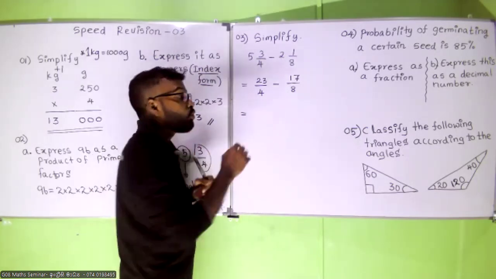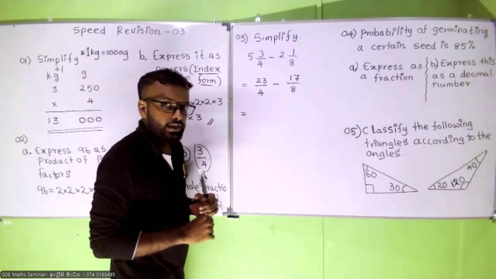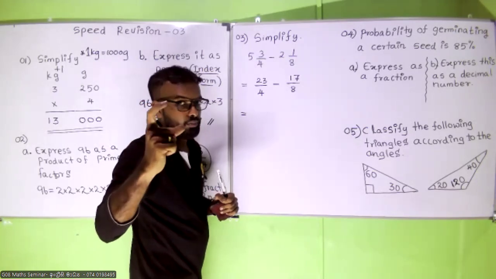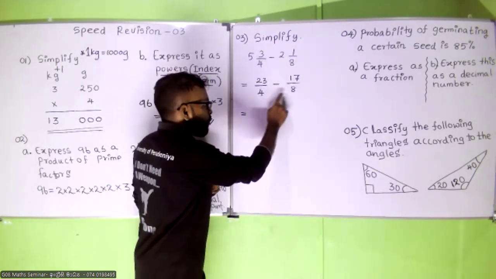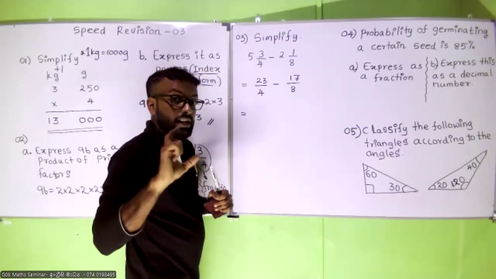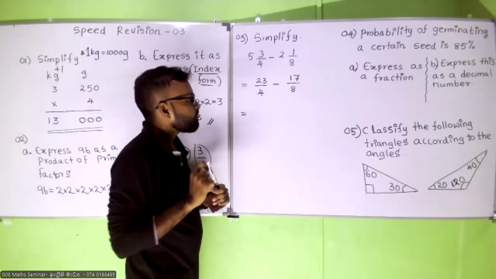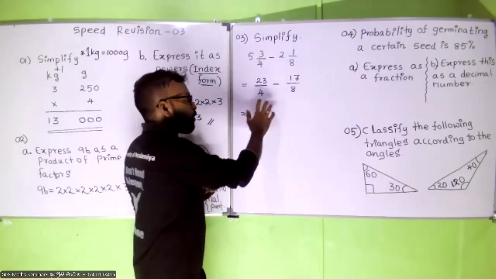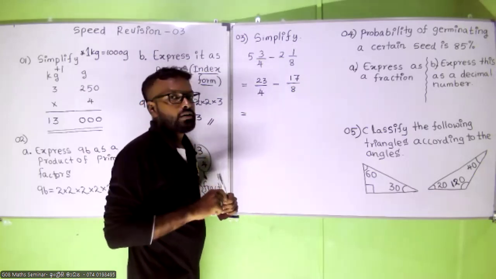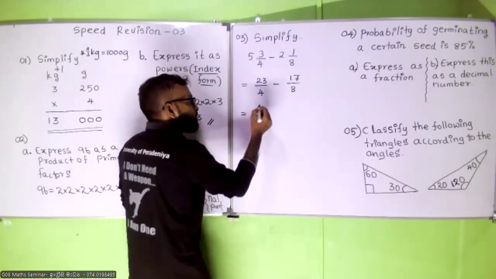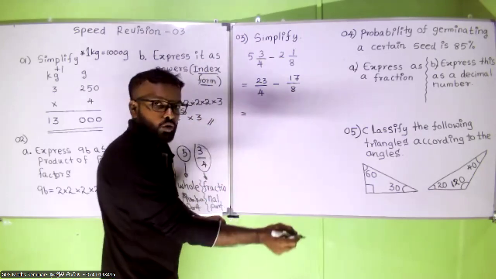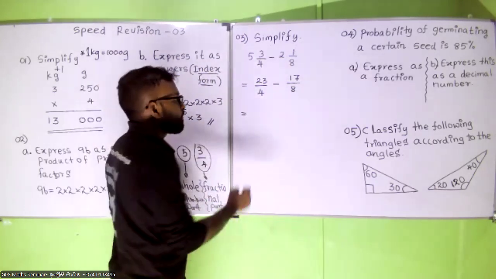Now what you have to do? You have two different denominators. You need to make sure that you have equal denominators. Here you have 4, here you have 8, so you need to find the LCM. If you find the LCM of 4 and 8, it would be 8. So the LCM is your common denominator. How are we going to convert this 4 into 8?